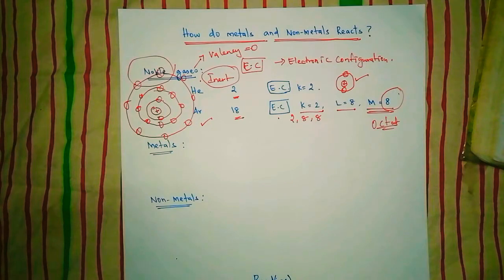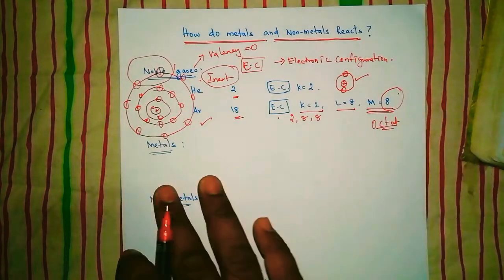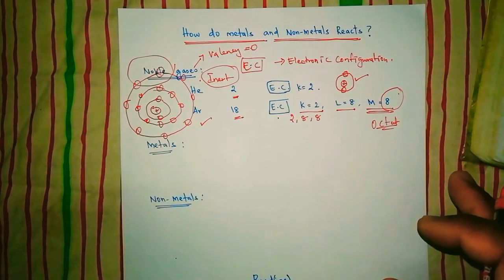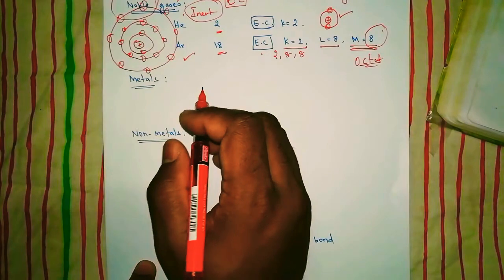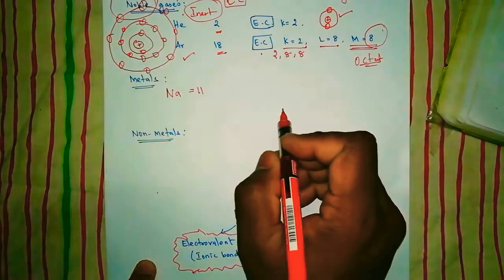They need not worry about the reaction, how to attain the octet configuration, or how to satisfy their shells. No need to worry. But metals are not like that. Take some metal, for example sodium. It has atomic number 11.